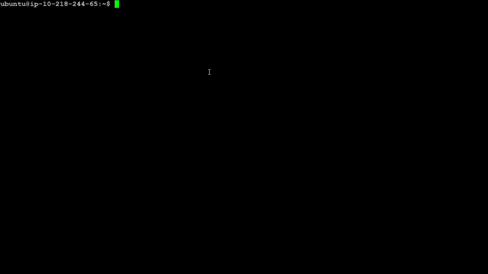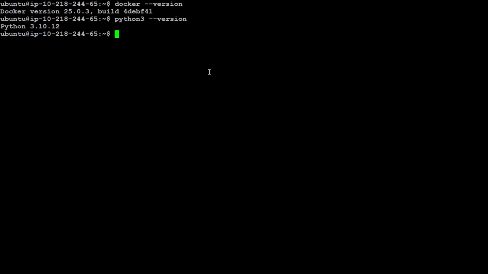So you would need primarily four prerequisites. You need to have Docker installed. So I believe I already have Docker installed. Yes, I have Docker installed, and you should have Python installed. And I believe I also have Python installed, and that should be greater than 3.11. So you see, my Python is 3.10. I would need to upgrade it. So I will do it.